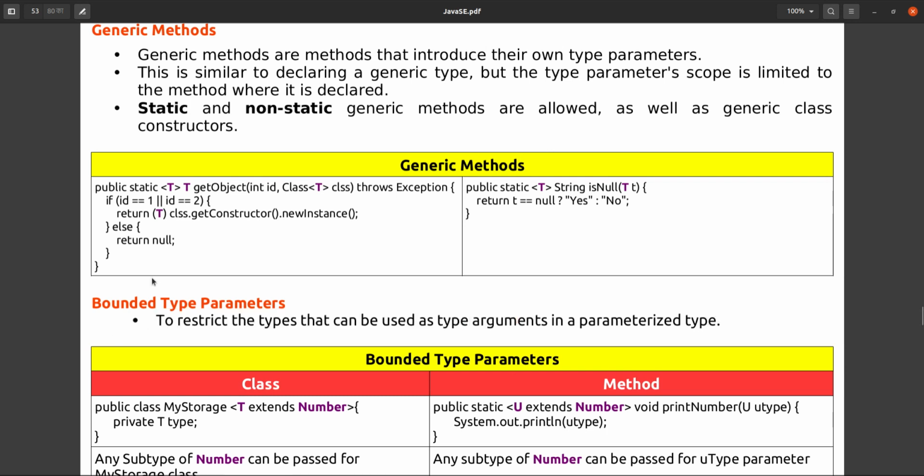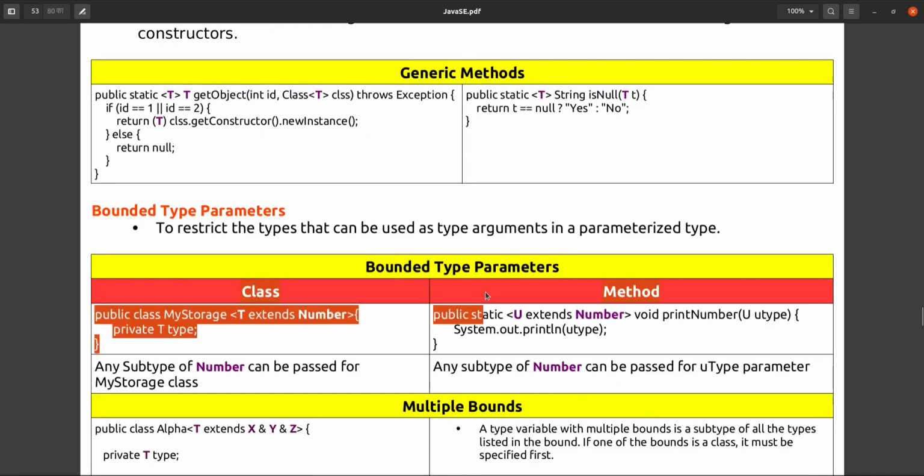Bounded type parameter is nothing but defining a restriction, some area we can define for the method's parameter or for the return type. So in that case we can use a bounded type parameter. So how can we define a bound? Bound can be defined for both, for a class or a method.